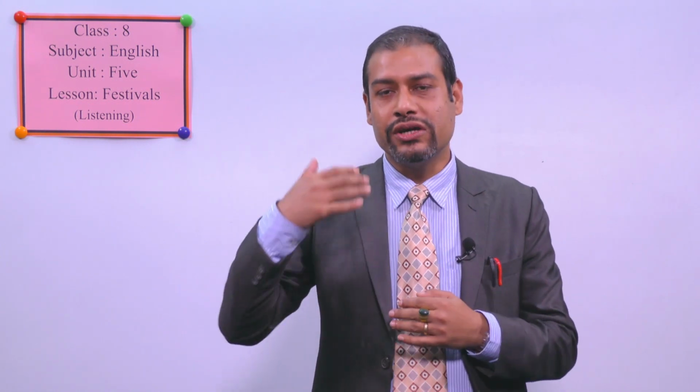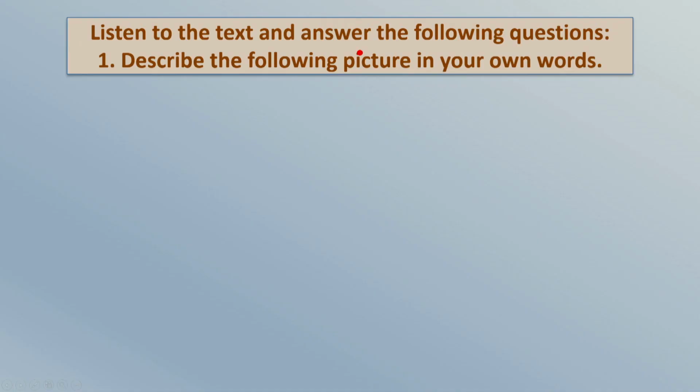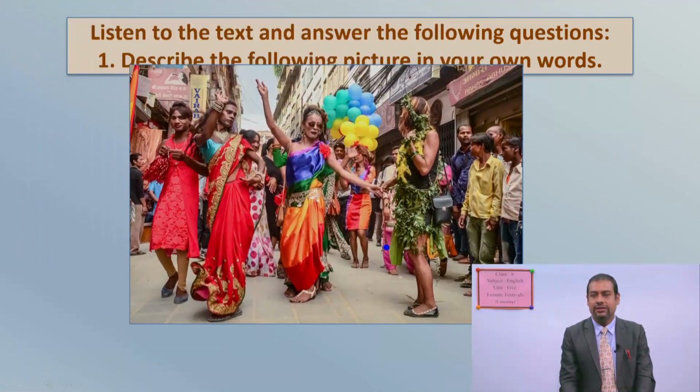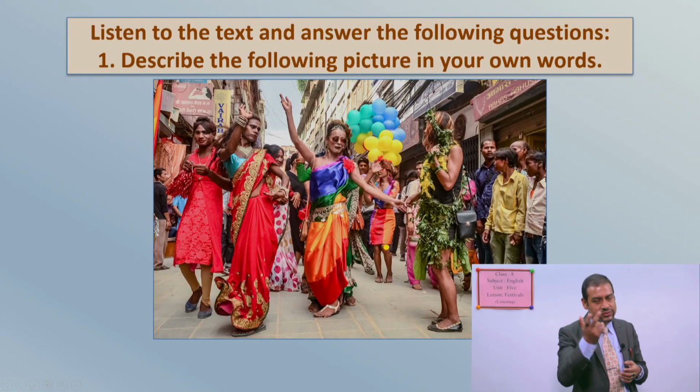Dear students, I hope you are familiar with the questions and with the text that is given in our audio too. Now I am going to play the audio for the second time, and this time you have to do your question number first. Question number 1: listen to the text and answer the following questions. Describe the following picture in your own words. Now, this is the picture. Look at this picture and listen to the audio.